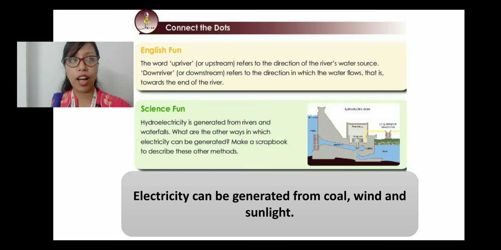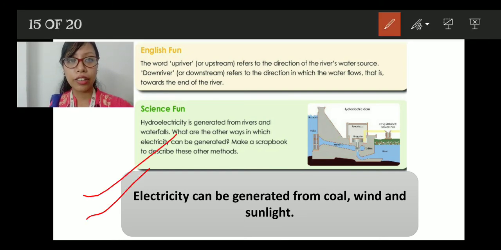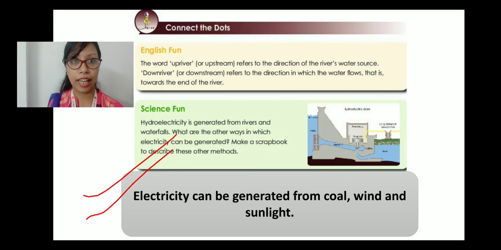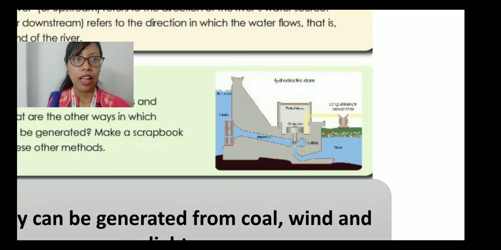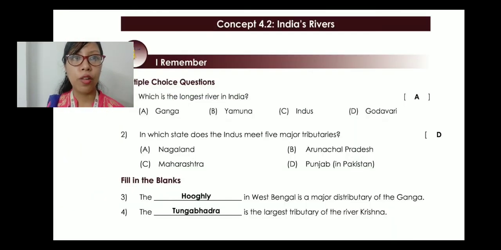So here is the answer I have given below. Electricity can be generated from cold, wind and sunlight. So you can write this answer in your book. Now let's move towards the workbook. So we have a few questions there.